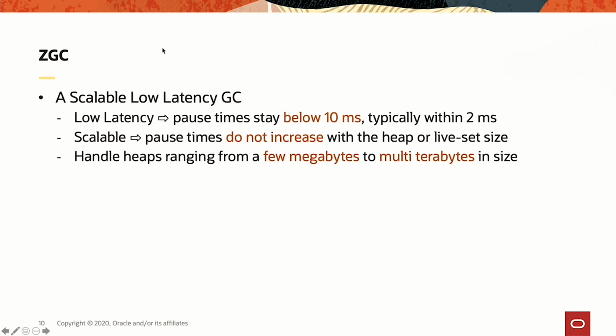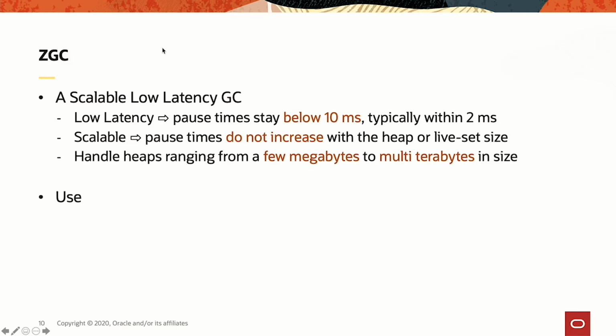It's scalable in the sense that those pause times will not increase even if the heap or the live set size increase. And it's also scalable in the sense that ZGC can handle up to multiple terabyte heaps. We're talking about 16 terabyte heaps. And it can also go down to a few megabyte heap. So it's scaled both ways, if you will.